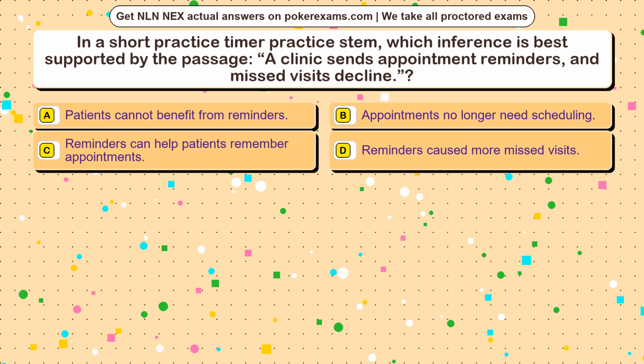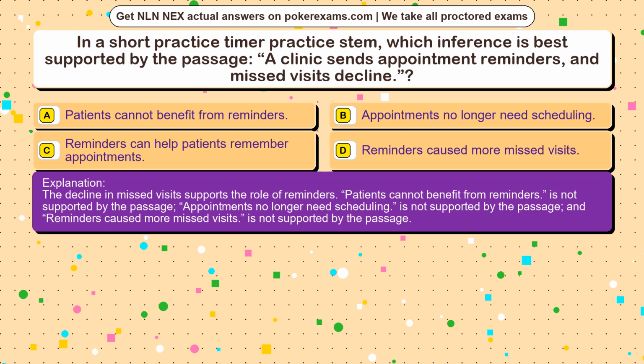The correct answer is option. The decline in missed visits supports the role of reminders. Patients cannot benefit from reminders, is not supported by the passage. Appointments no longer need scheduling, is not supported by the passage. And reminders caused more missed visits, is not supported by the passage.